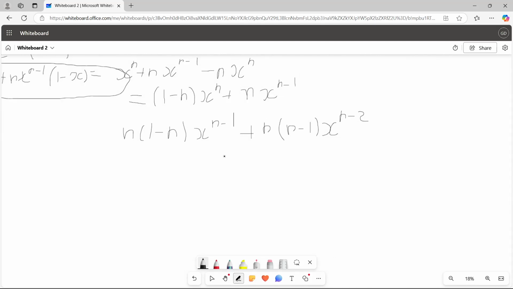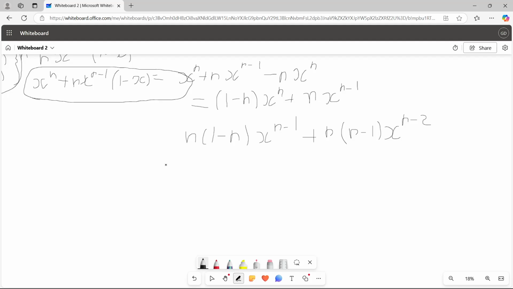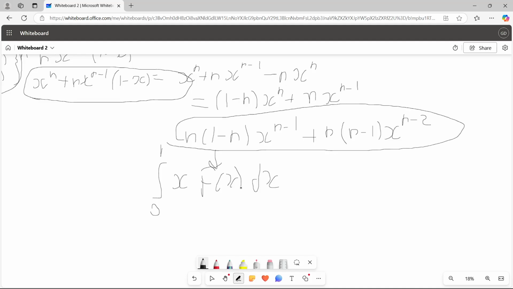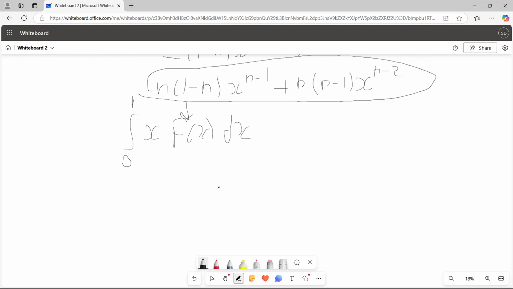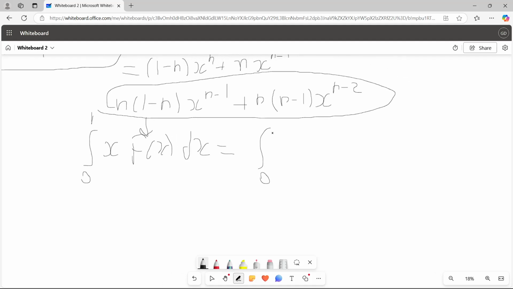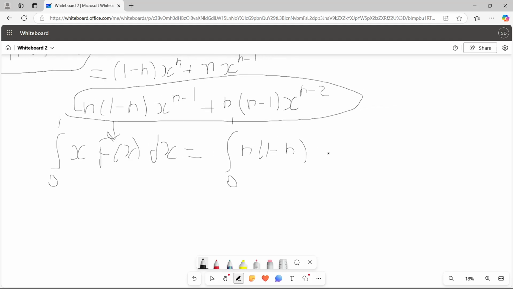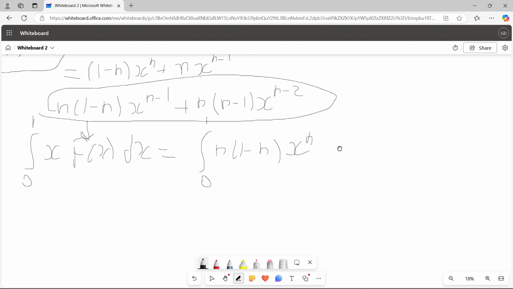Okay, so we need to integrate this. So we want the integral from 0 to 1 of x times f(x) dx. The f(x) is this. We plug this in here. So we write from 0 to 1 n times 1 minus n x to the n.